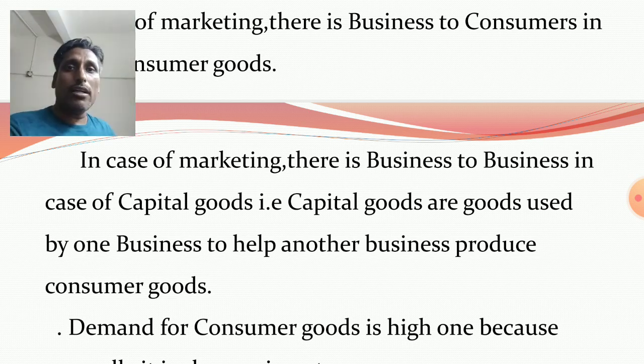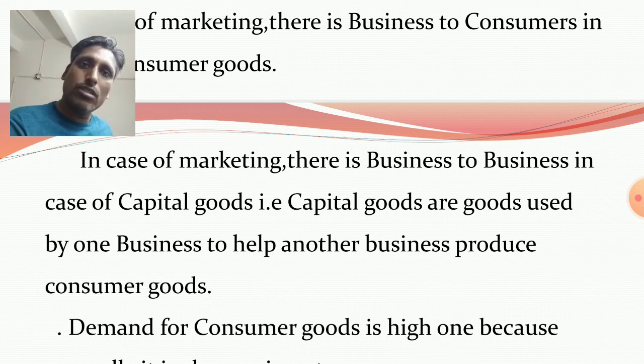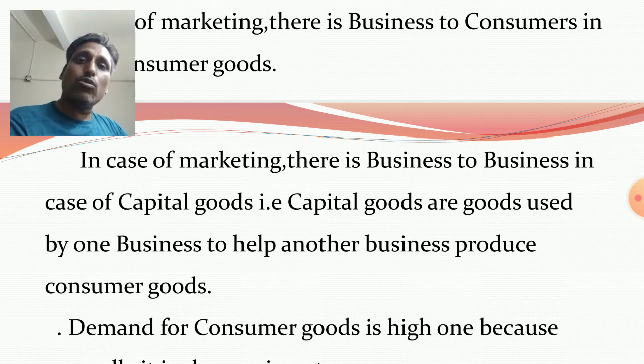It means one factory sells machines, tools and equipment to another factory to produce consumer goods. Clear? So here the transaction is business to business.